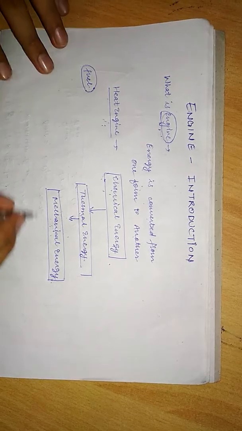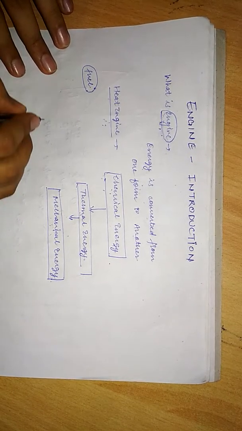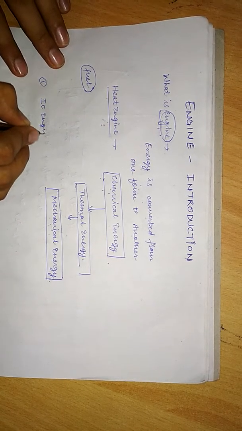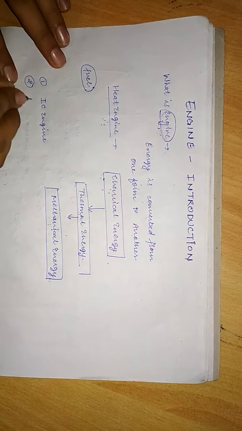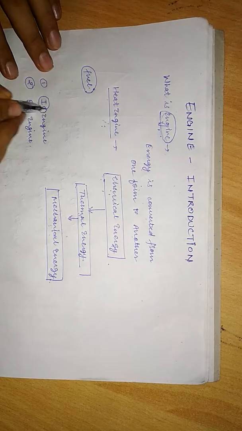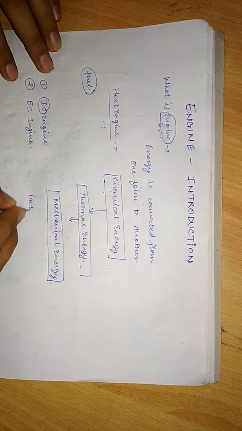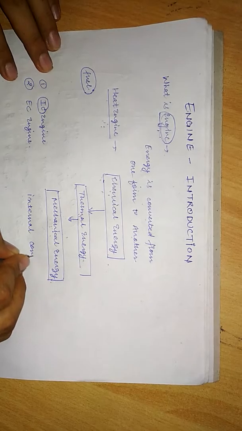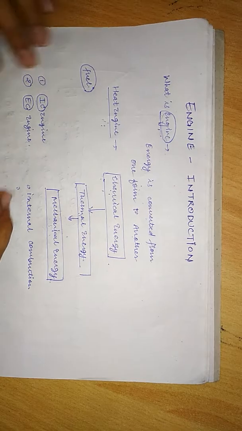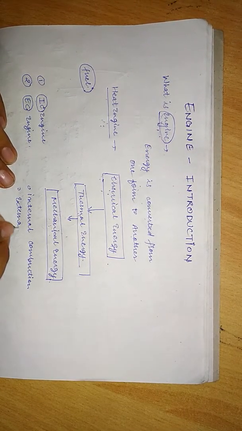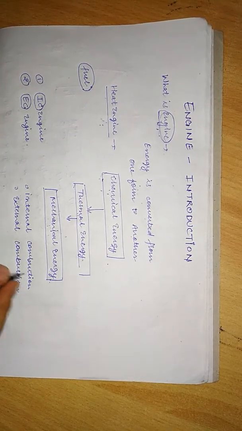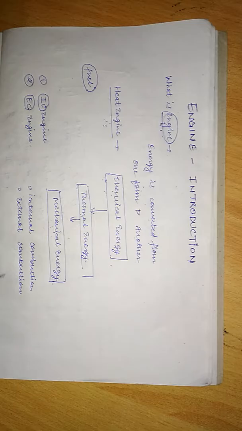Basically, there are two types of heat engines. One is IC engine and second is EC engine. This IC stands for internal combustion and EC stands for external combustion. So now what are this internal combustion and external combustion?